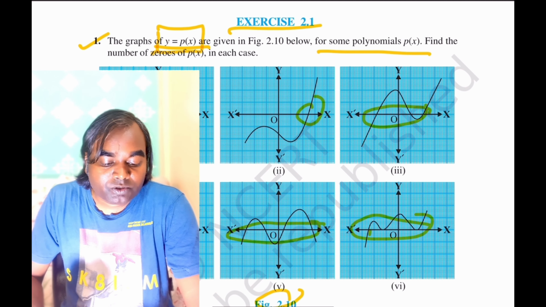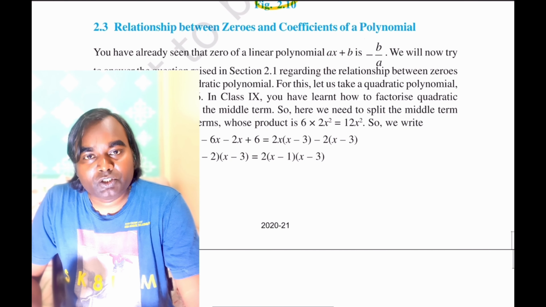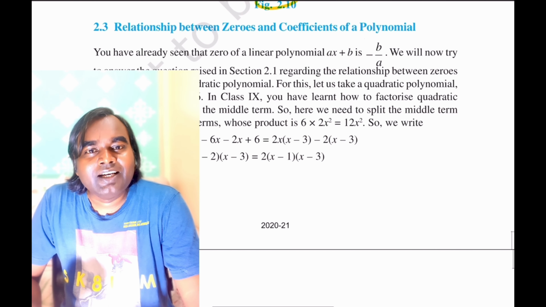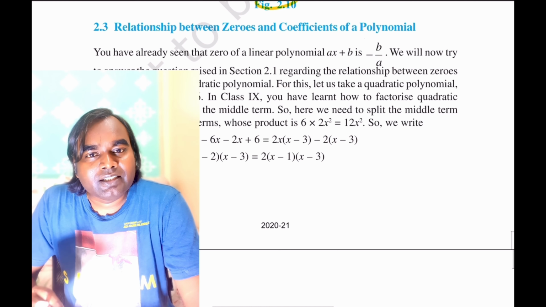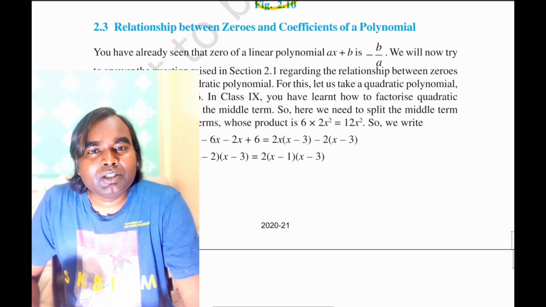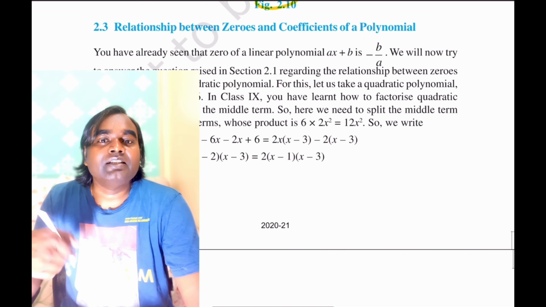Okay. Now, the relationship between zeros and coefficients of a polynomial. In the starting, I discussed the linear polynomial, that there is a certain relationship between the zeros of a polynomial and the constant and coefficient of x. So we want to generalize the case.